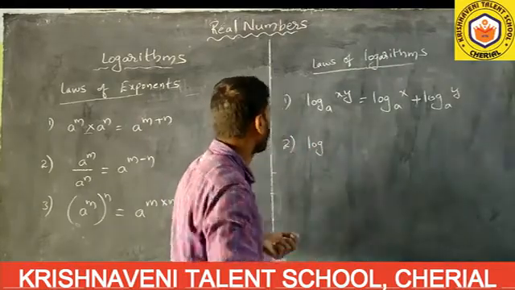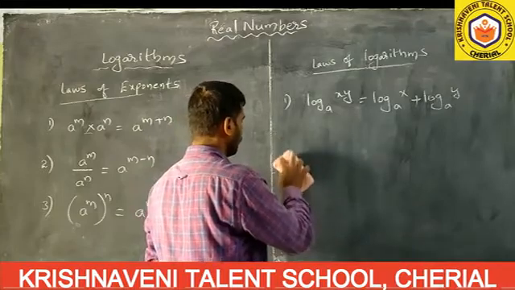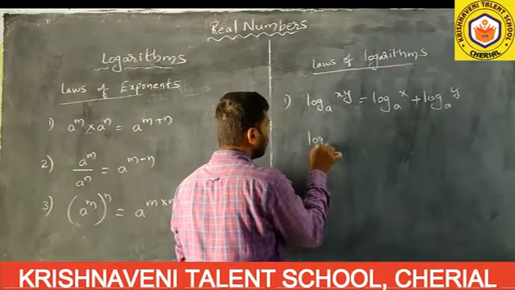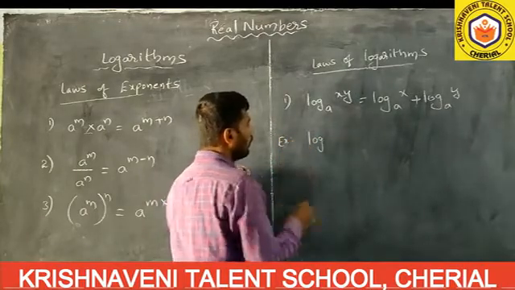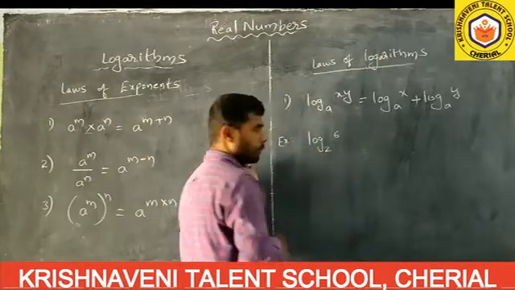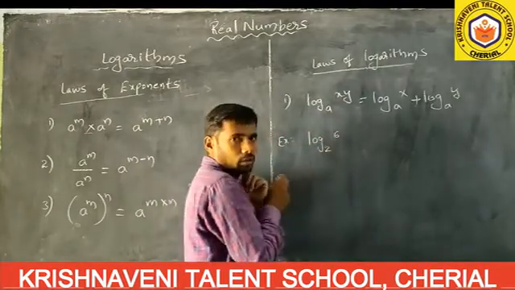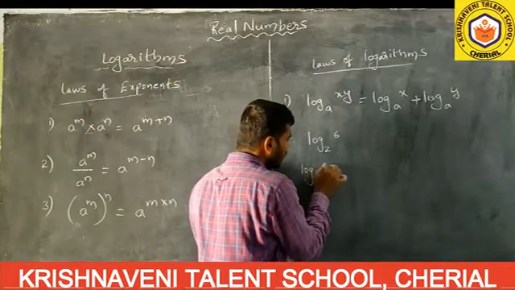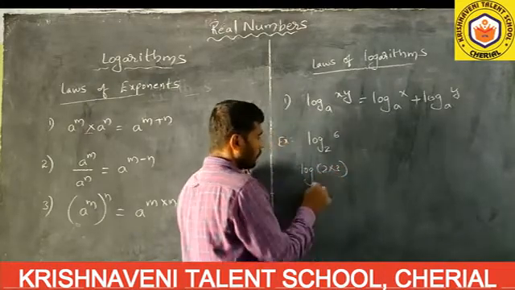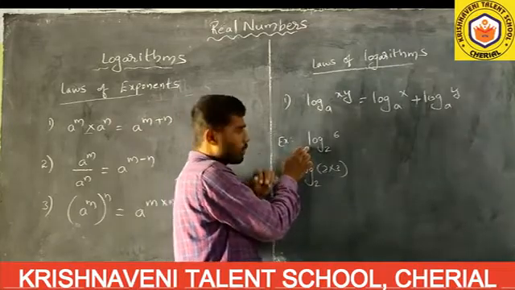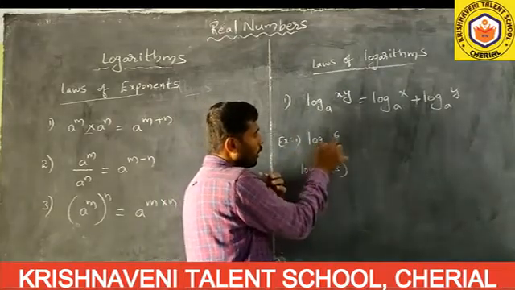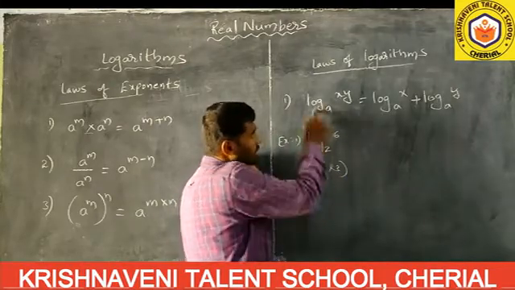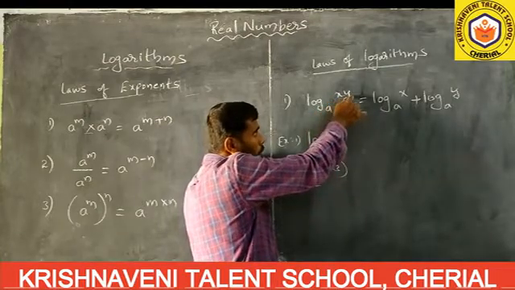Next, for an example, I will write one example. Suppose log 6 to the base 2 is there. But 6, how can you write it? You can write 6 as 2 into 3. In logarithms, one number is there. Suppose log 6 to the base 2, but 6 you can write as 2 into 3. Now you observe properly, it is the same in this form only: log 2 into 3 to the base 2.